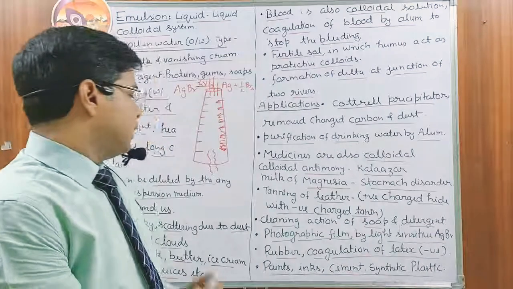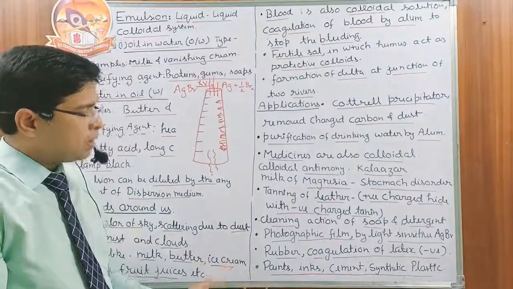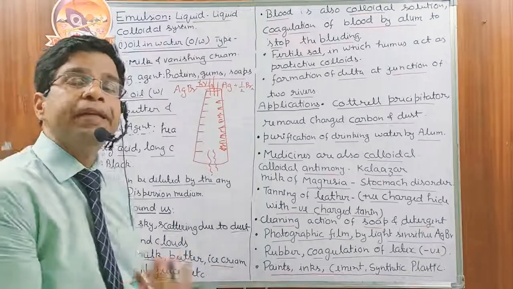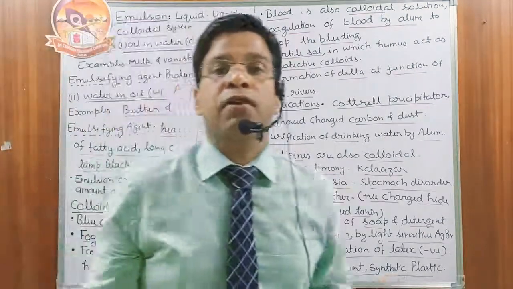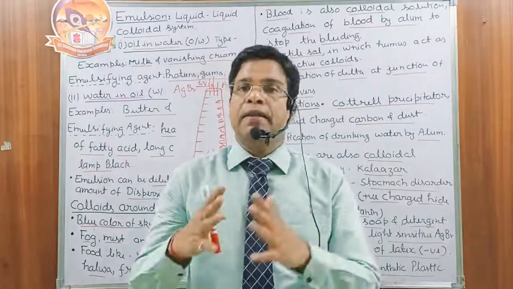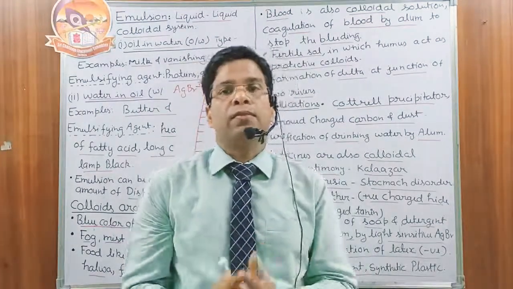Okay, then paints, inks, cement, synthetic plastic, and many other chemicals in our surroundings are examples of colloidal systems. And this is the last point of the chapter.